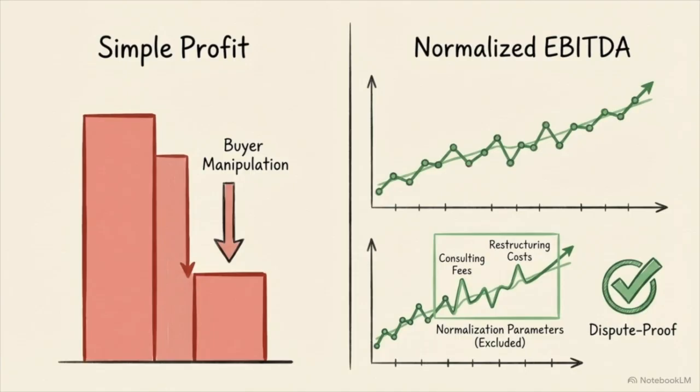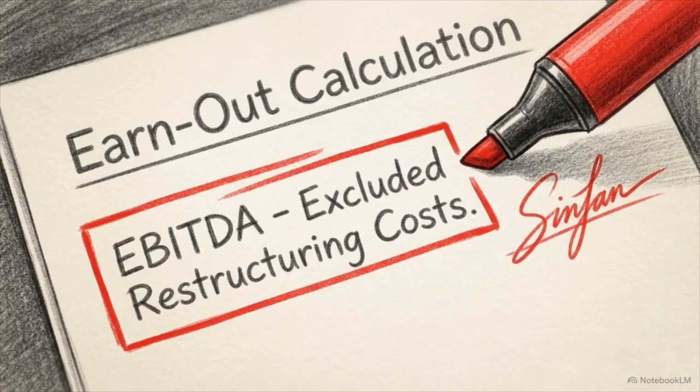You must also define normalization parameters. Exclude one-time consulting fees or restructuring costs. By mathematically restricting the financial formula, you remove the buyer's most legally ambiguous avenue for silent manipulation.